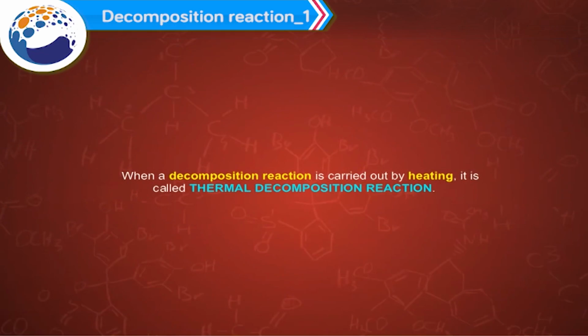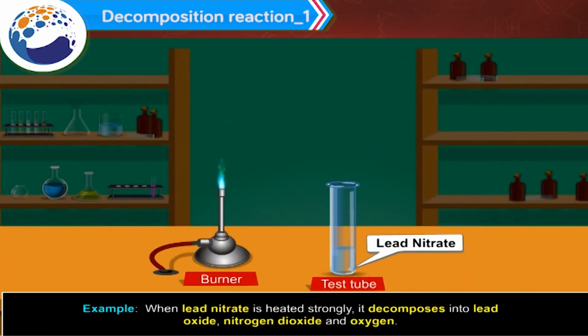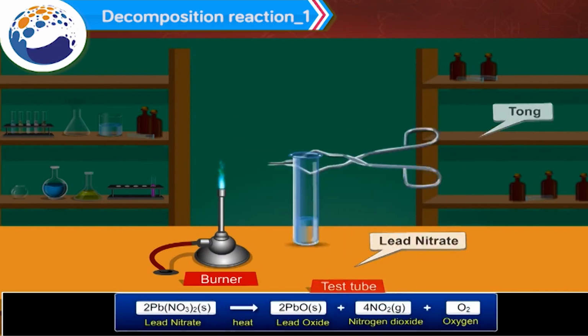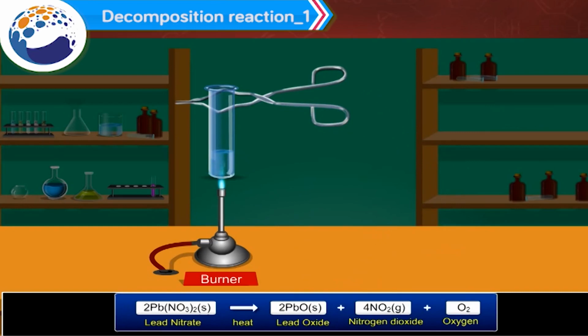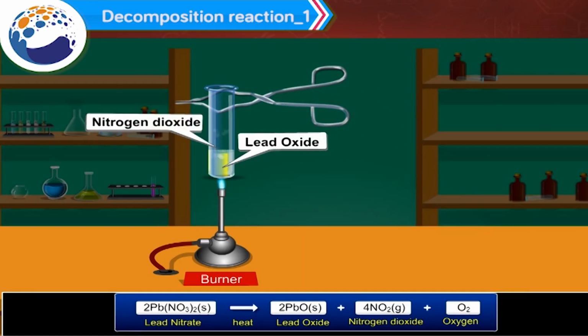When a decomposition reaction is carried out by heating, it is called thermal decomposition reaction. Example, when lead nitrate is heated strongly, it decomposes into lead oxide, nitrogen dioxide and oxygen. That is, 2PbNO3 in presence of heat gives 2PbO, which is lead oxide, plus 4NO2, which is nitrogen dioxide, plus O2, which is oxygen.